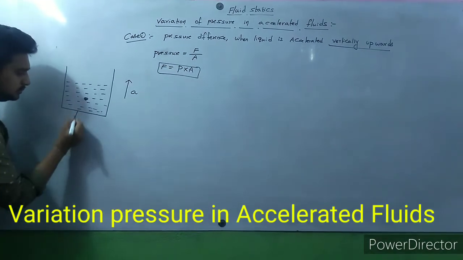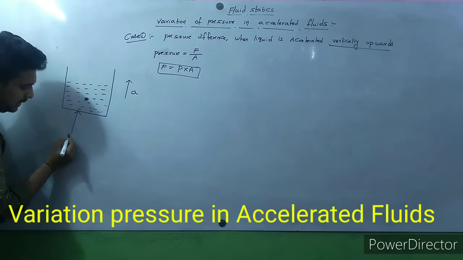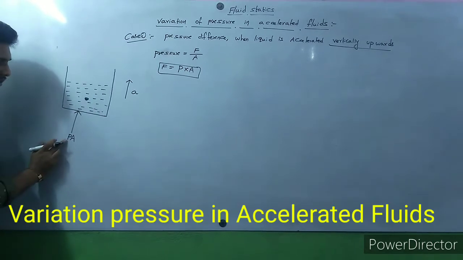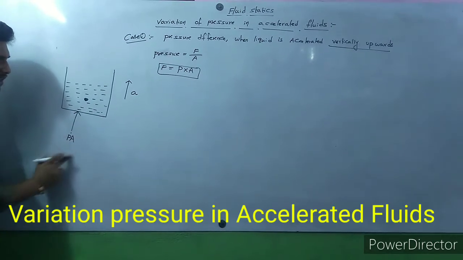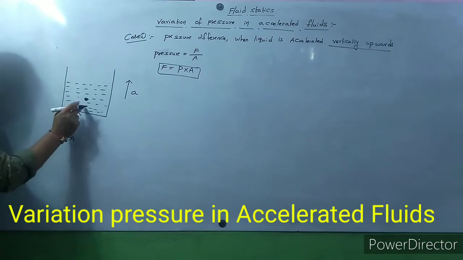What are the forces acting on it? From the bottom, pressure P into A, that means force PA, is acting upward due to the liquid.